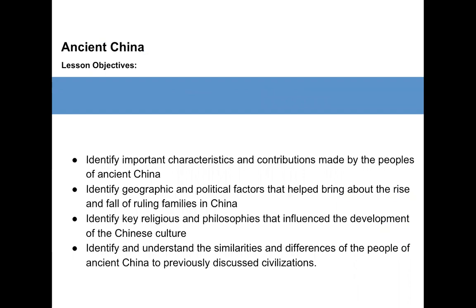Ancient China. Our lesson objectives will be: identify important characteristics and contributions made by the peoples of ancient China; identify geographic and political factors that helped bring about the rise and fall of ruling families in China; identify key religions and philosophies that influenced the development of Chinese culture; and identify and understand the similarities and differences of the people of ancient China to previously discussed civilizations.